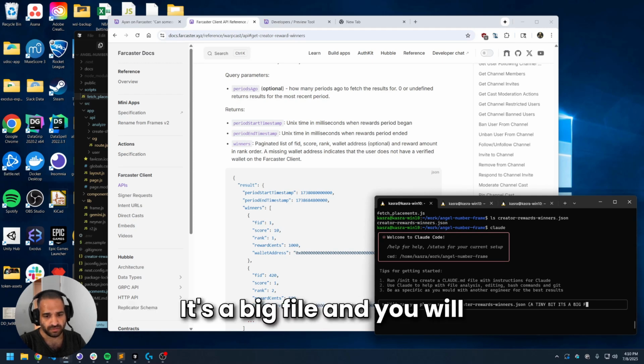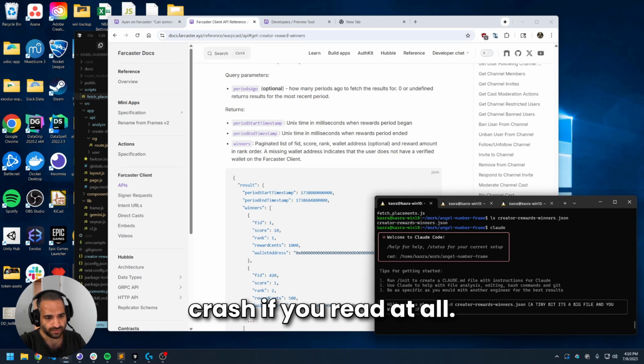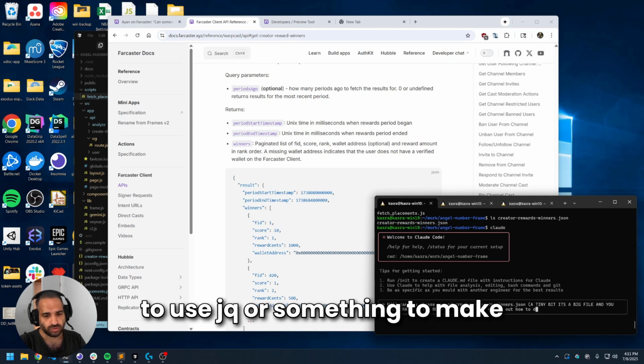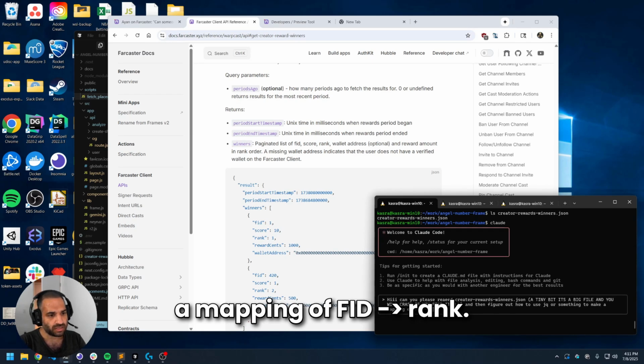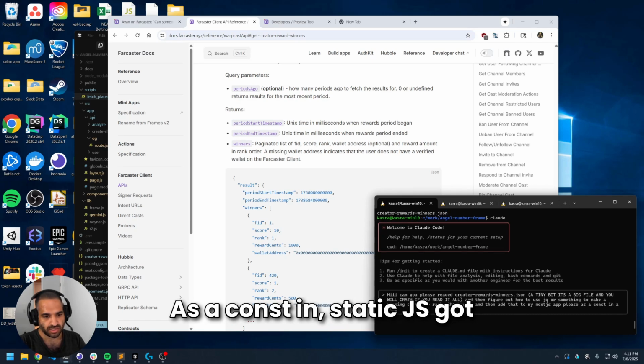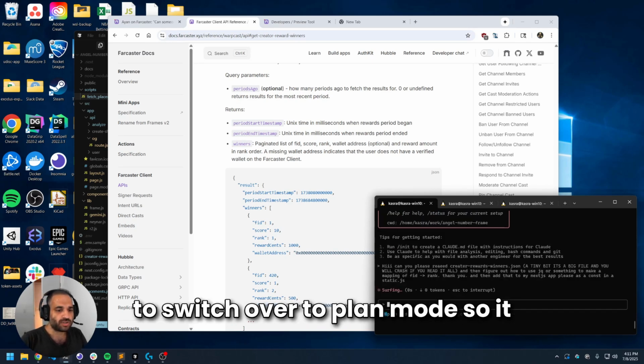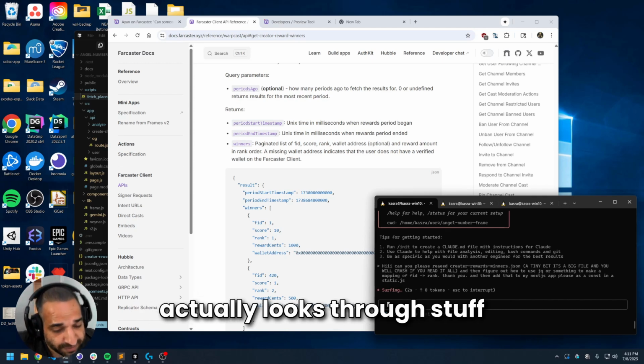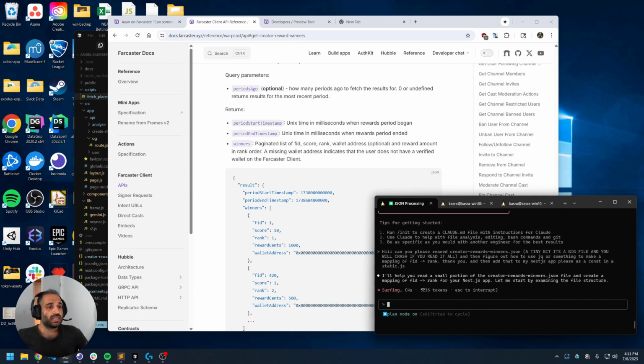It's a big file and you will crash if you read it all, and then figure out how to use JQ or something to make a mapping of FID to rank. Thank you. And then add that to my Next.js app, please, as a const in static.js. Gonna switch over to plan mode so it actually looks through stuff first instead of just diving in.